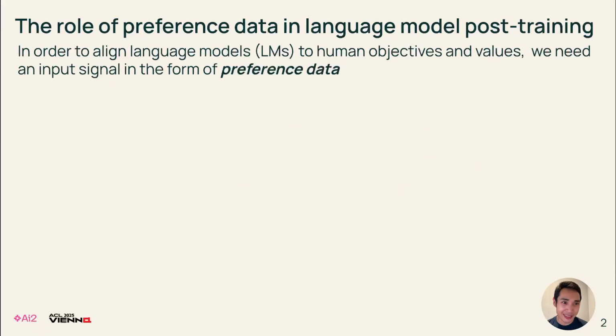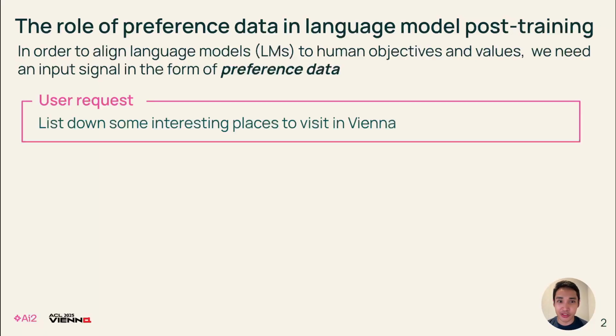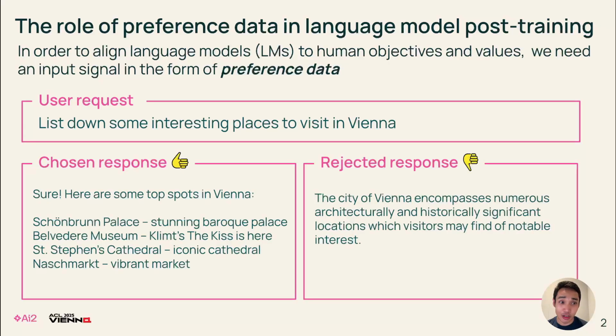Preference datasets are used for post-training, specifically for aligning models to human objectives and values. A typical preference instance usually contains a user request, then a set of model responses and their ranking. In this example, we have two responses labeled as the chosen and the rejected response. The chosen response here is preferred because it correctly followed user instructions, which is to list down some interesting places to visit in Vienna.